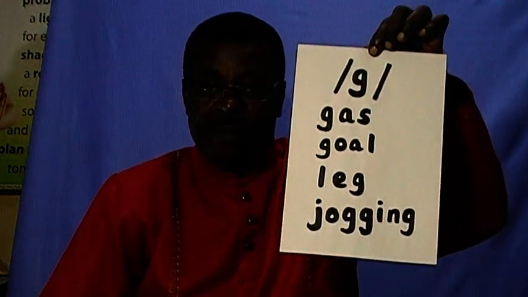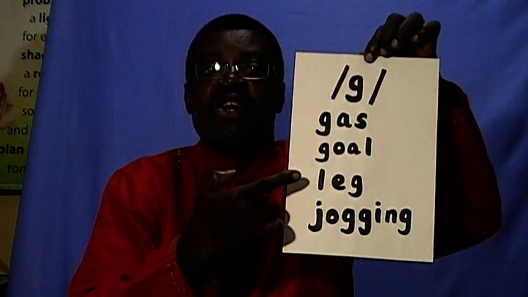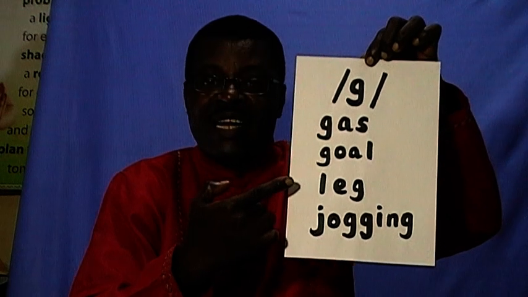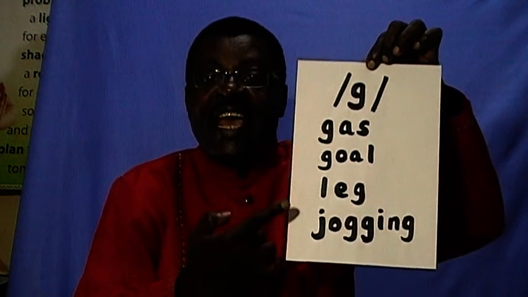Now we move to the next sound. The next consonant sound is right here, that is sound G. Just like in the word gas, goal, leg, then jogging.